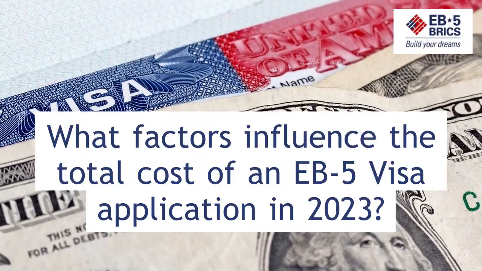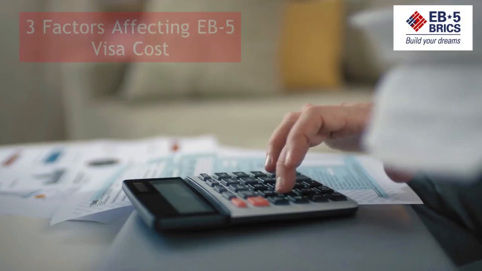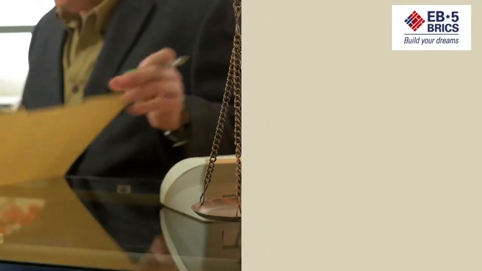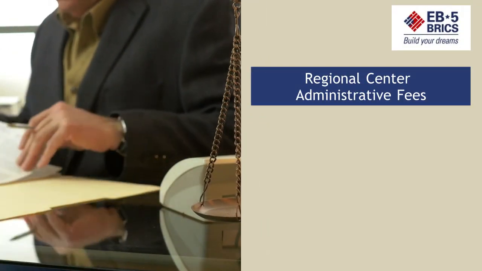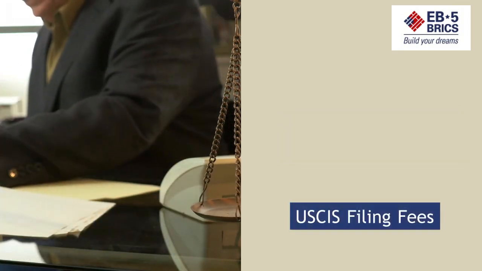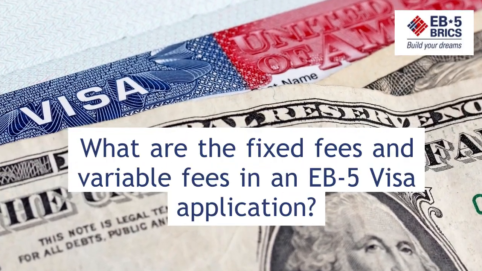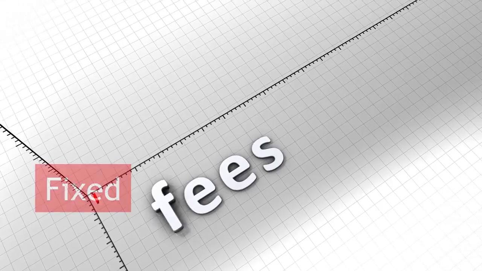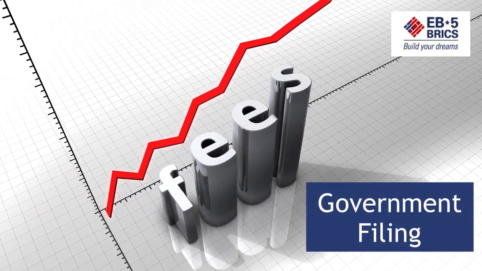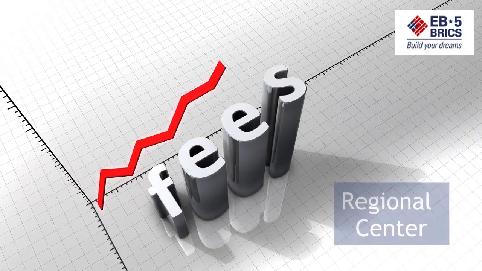What factors influence the total cost of an EB5 visa application in 2023? When thinking about costs and fees for an EB5 visa, one has to take into account three things. One is the regional center admin fee, also called the management fee. Number two is the immigration lawyer's fees. And three is the USCIS filing fees. What are the fixed fees and variable fees in an EB5 visa application? The fixed fees are the government filing fees, which are at actuals, and the variable fees are usually the immigration lawyer's fees and the admin fee charged by the regional center.